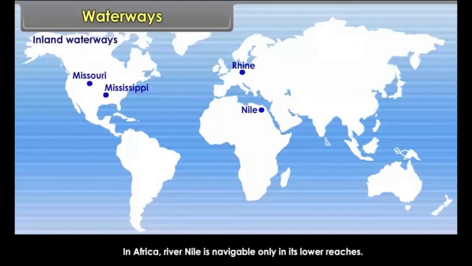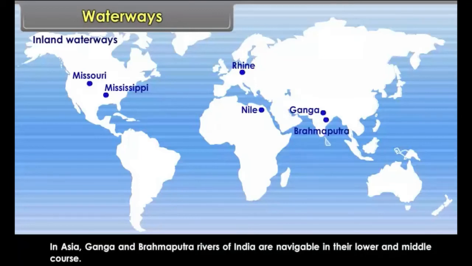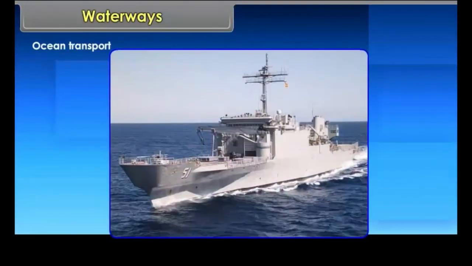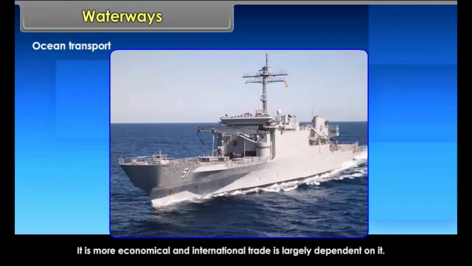In Africa, River Nile is navigable only in its lower reaches. In Asia, Ganga and Brahmaputra rivers of India are navigable in their lower and middle course. In Myanmar, River Irrawaddy is the most important river for navigation. Ocean transport. It is more economical and international trade is largely dependent on it.